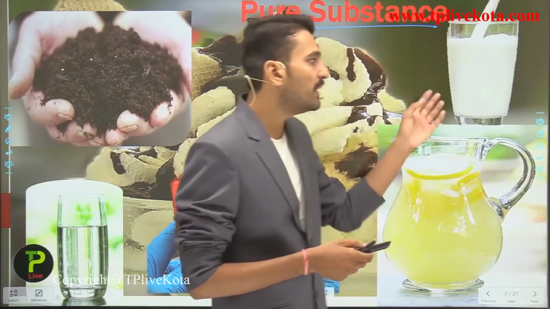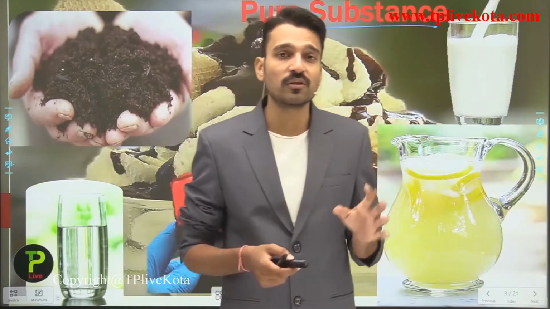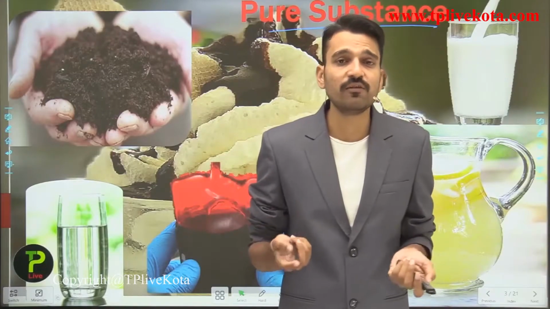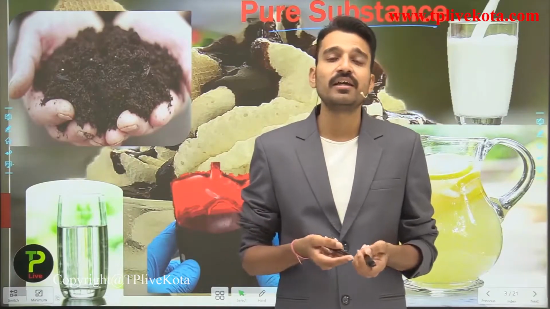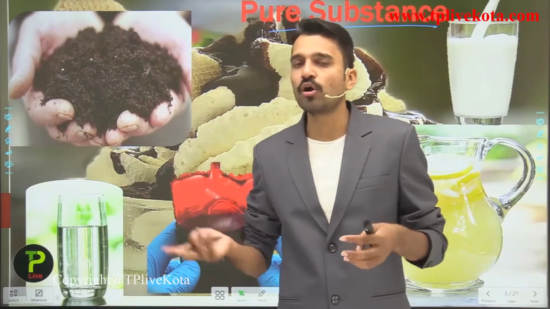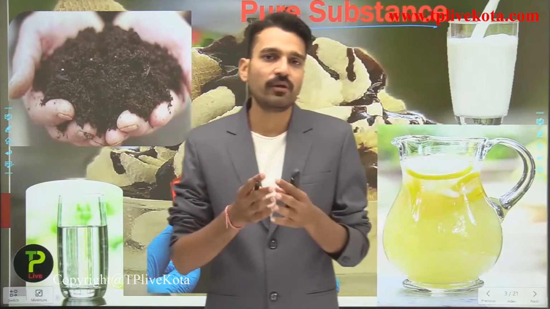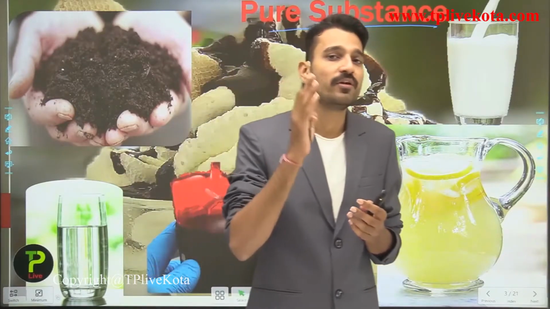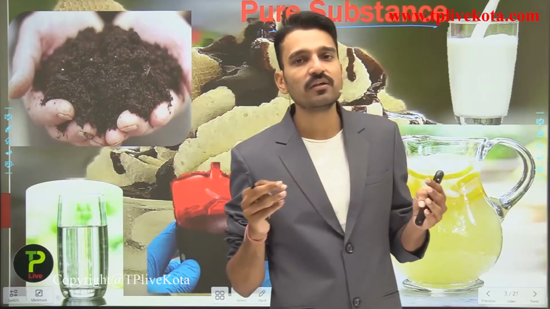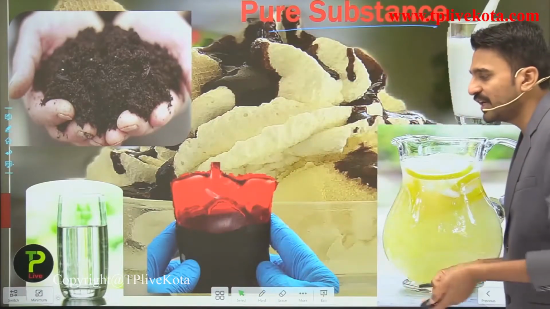So milk is also not a pure substance. So what would be the criteria for us to classify a substance as pure or impure? For that we will be dealing with the definition and seeing some of the characteristics for the classification.